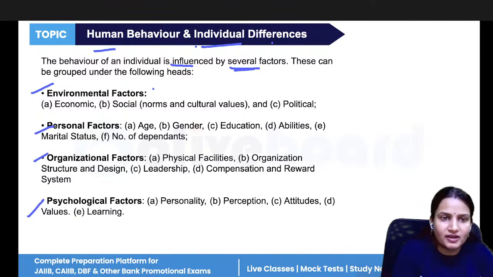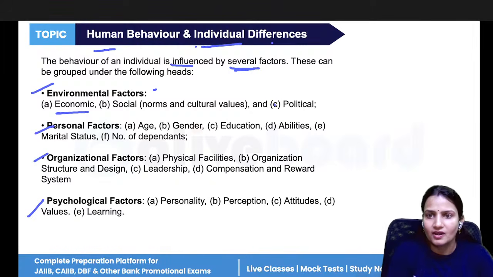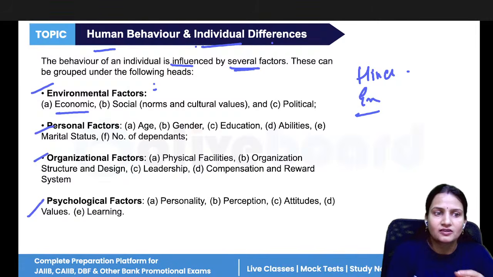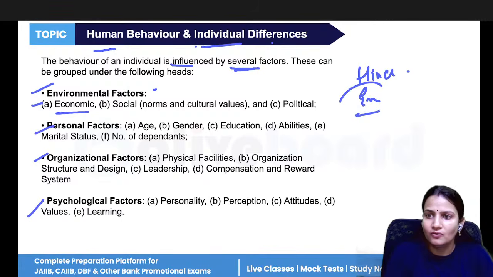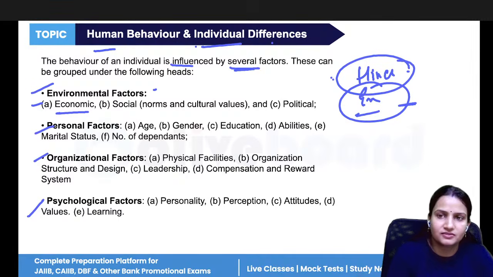These are all the factors that create the differences among individuals. Environmental factors are the economic status. For example, some individuals in your bank are from a Hindi medium school, and some would be from an English medium school. Because of the economic background, how they completed their primary school, their secondary school, their studies, differences will also come according to that.